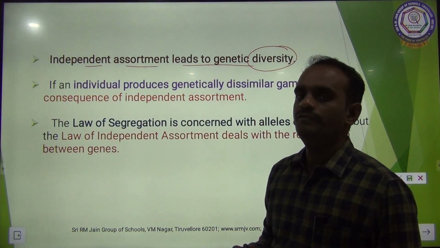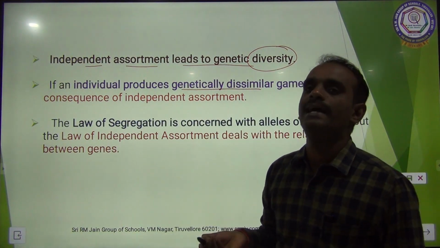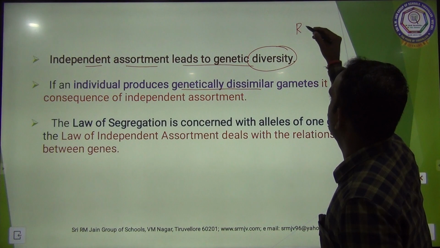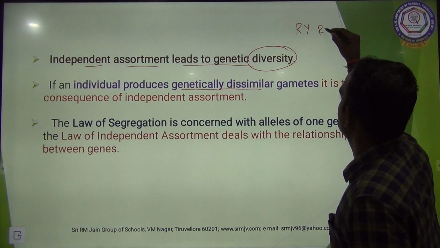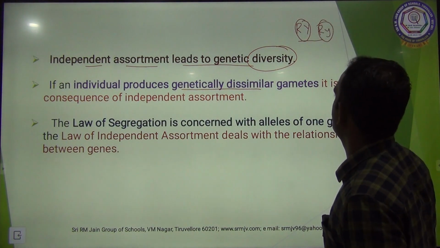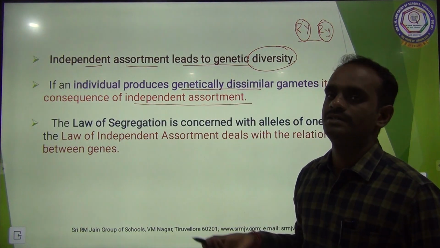If an individual produces genetically dissimilar gametes, that is capital R and capital Y, capital R and small y, like this, dissimilar gametes, this is one gamete, this is another gamete, it is a consequence of independent assortment.